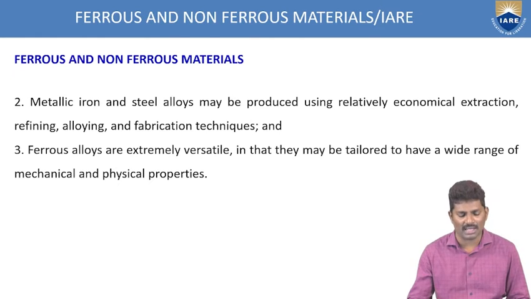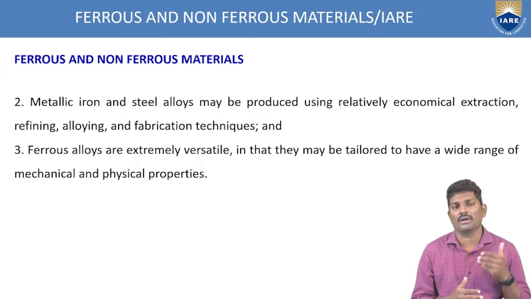They have extremely versatile properties that can be tailored over a wide range, so they can be manufactured in any type of formation. These are the main advantages of ferrous materials, based upon their mechanical and physical properties, and they are widely used.